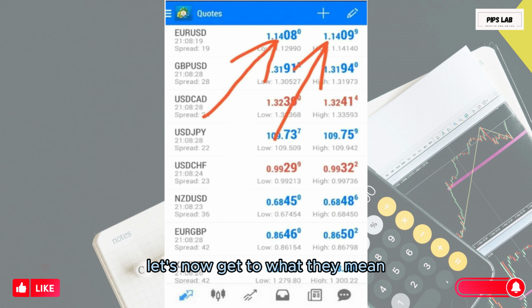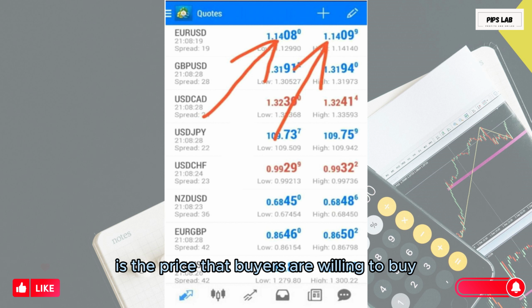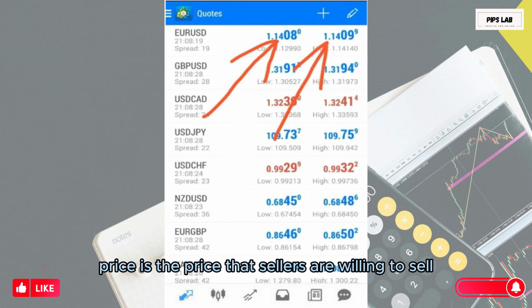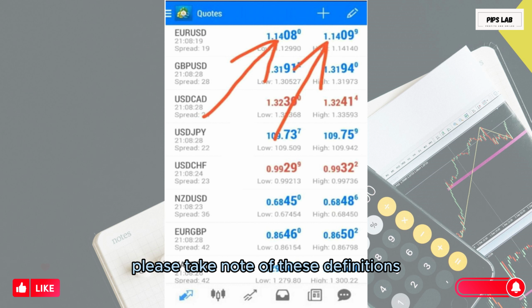Let's now get to what they mean. The bid price is the price that buyers are willing to buy, while the ASK price is the price that sellers are willing to sell. Please take note of these definitions. We will break it down soon.